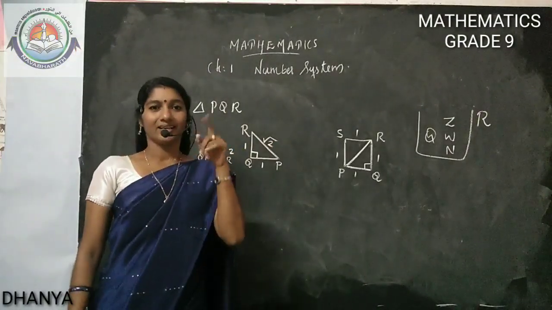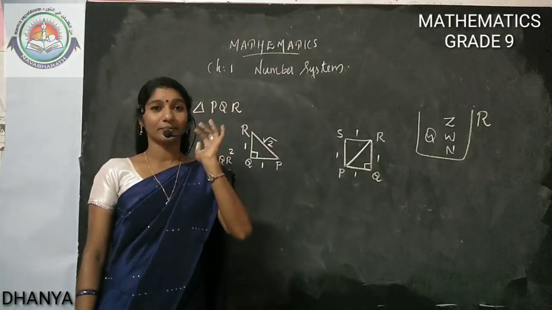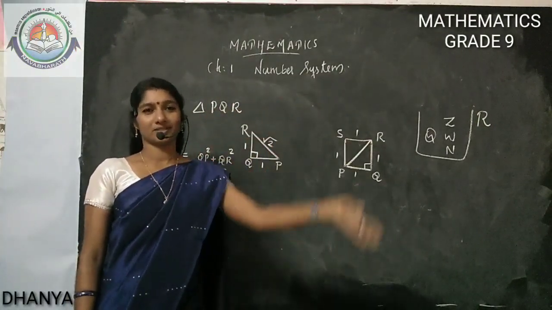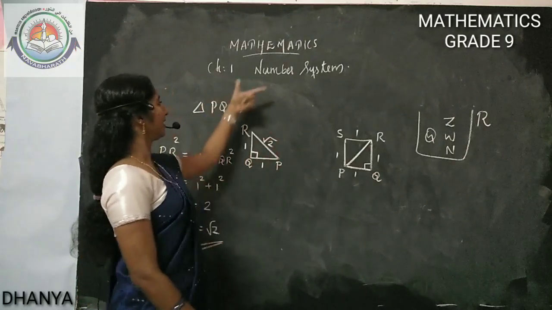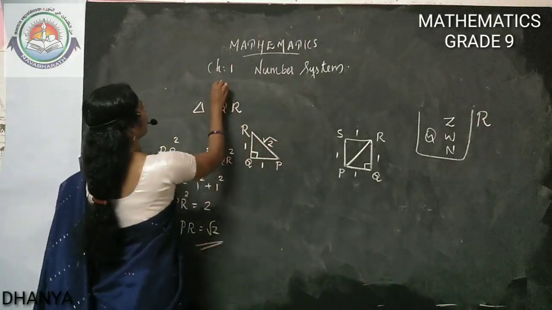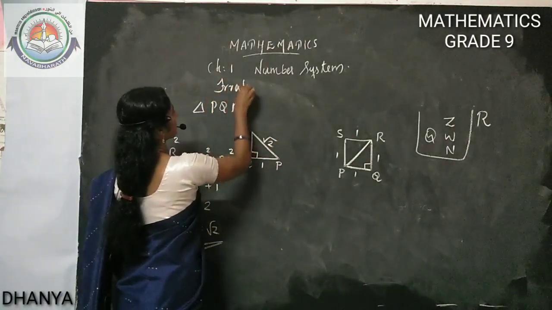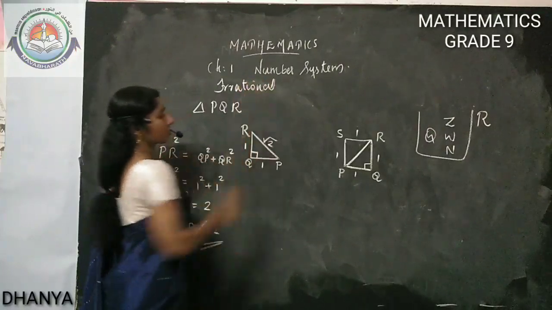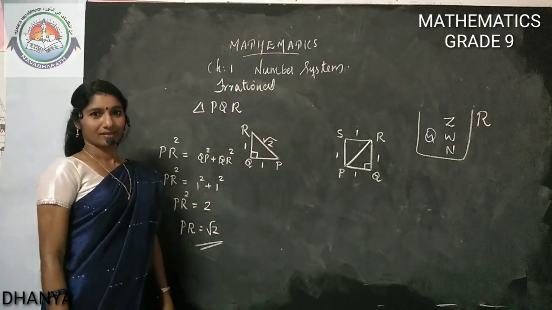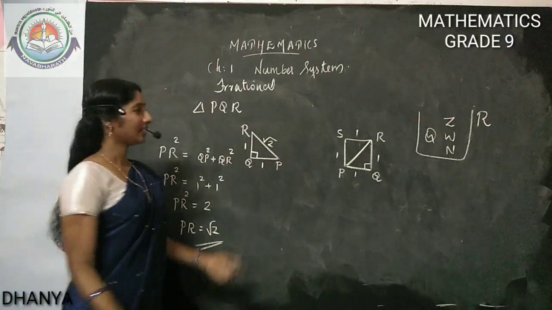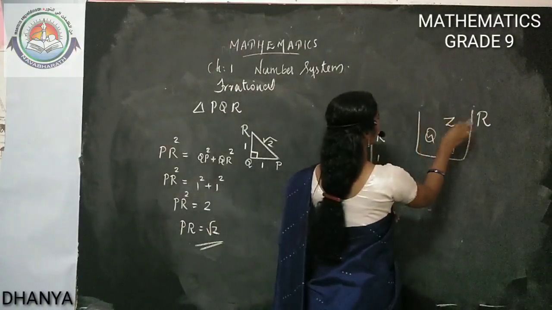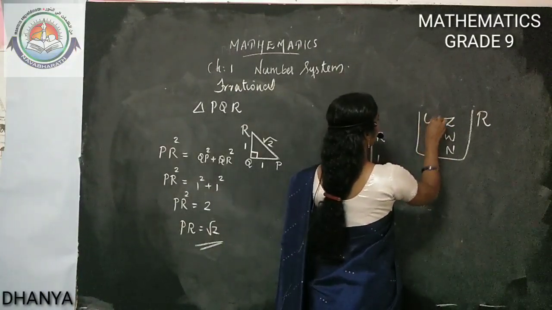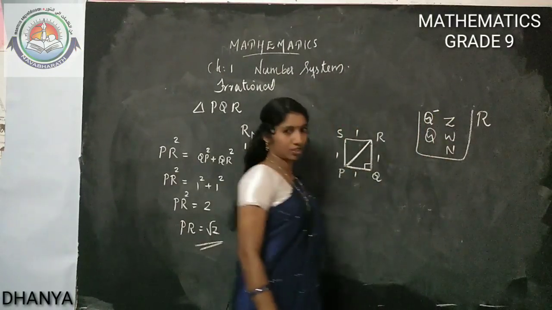At that time the mathematicians thought about a new type of numbers. They are called irrational numbers. Those irrational numbers we also insert here. We can write it as Q minus, for irrational numbers.